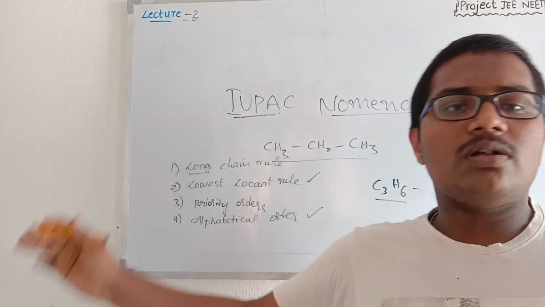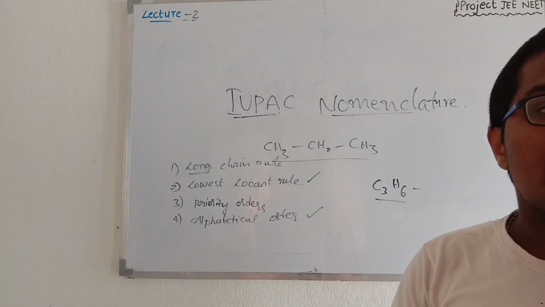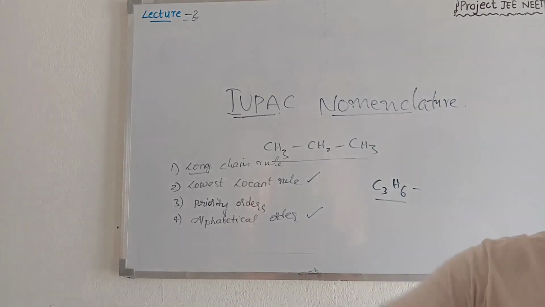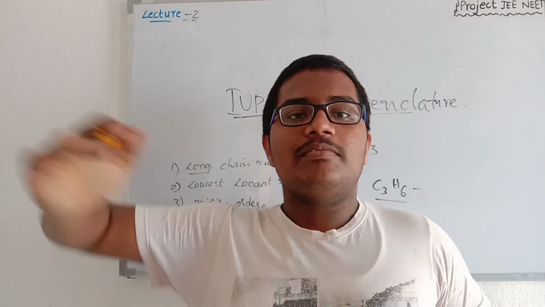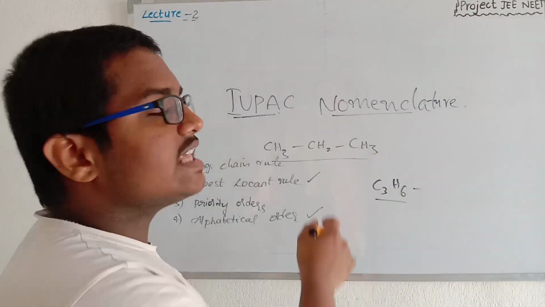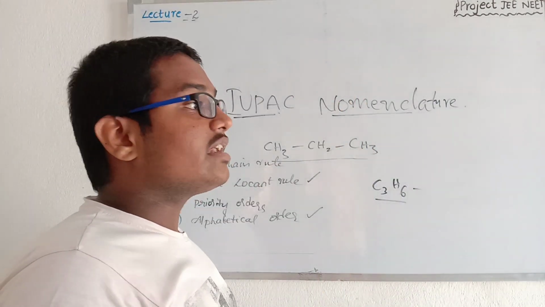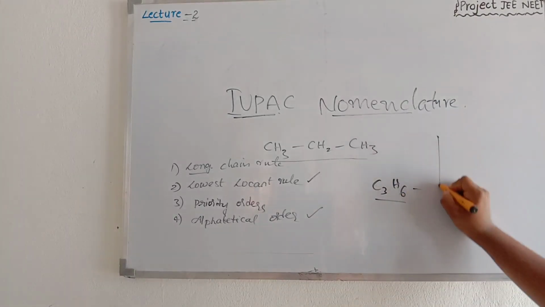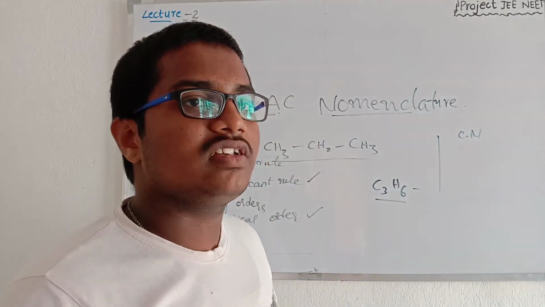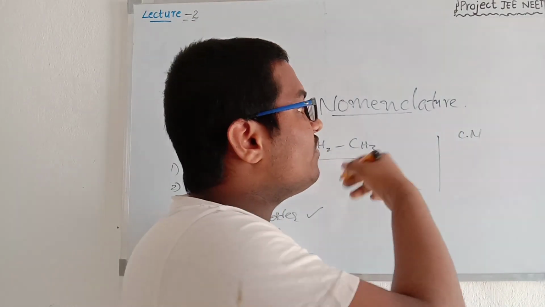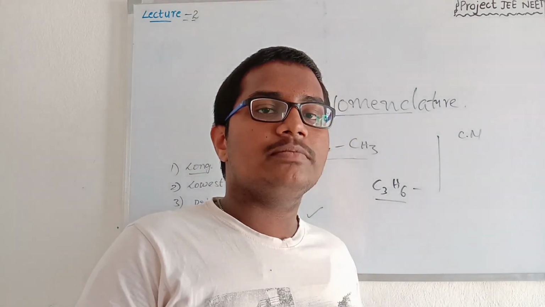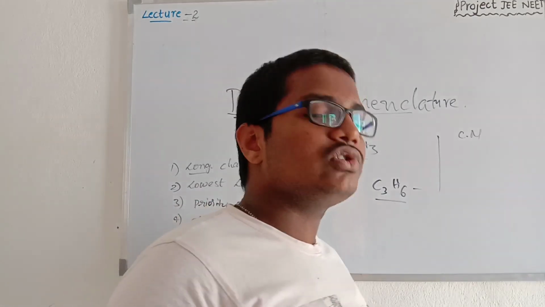We have to discuss all the things regarding these rules, and then we will be able to solve the problems of naming organic compounds, from basic structures to the remaining complex structures. Many compounds we will take as examples and we will solve them one by one. And there are some common names for those compounds. Along with the IUPAC nomenclature, we will be discussing the common names of those compounds too. Where we will be using common names and where we will be using IUPAC names is also discussed.